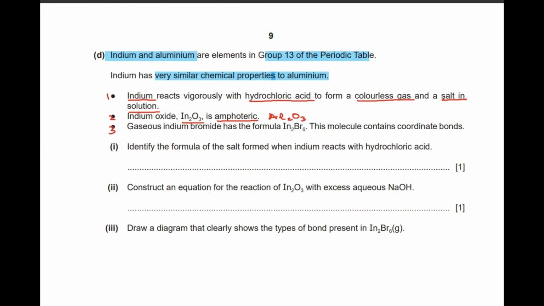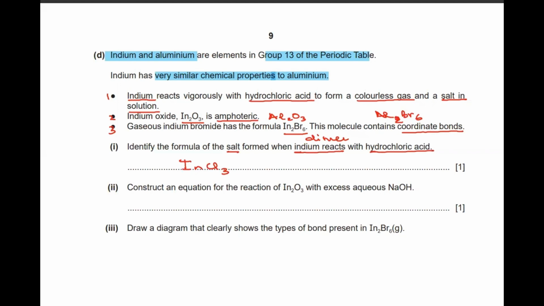Statement 3 says that gaseous indium bromide has a formula In2Br6. This molecule contains a coordinate bond, and seems to be a dimer similar to Al2Br6, because aluminium bromide also forms a dimer, right? Now they're asking you to identify the formula of the salt formed when indium reacts with hydrochloric acid. When aluminium reacts with hydrochloric acid, we get AlCl3. Similarly, we'll be getting InCl3 over here.